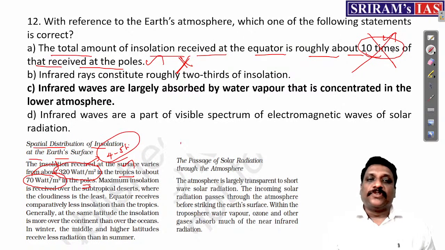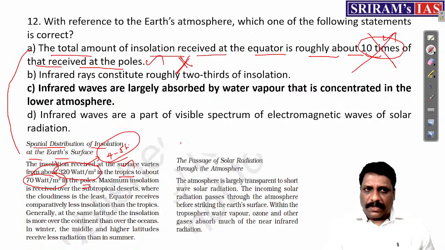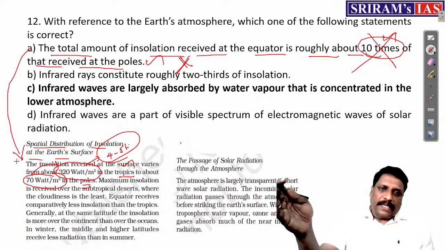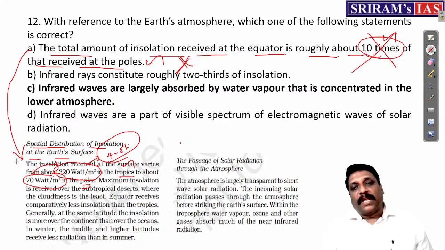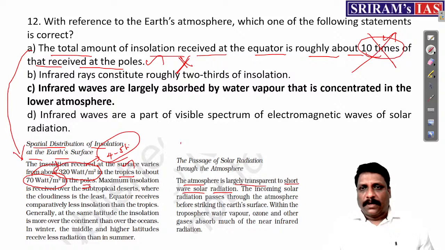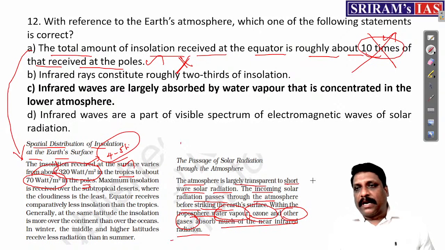So what I'm trying to say is, this statement I am eliminating using the knowledge I have taken from NCERT. Again, for example, one passage says the atmosphere is largely transparent to short-wave solar radiation. The incoming solar radiation passes through the atmosphere before striking the Earth's surface. And within the troposphere, water vapor, ozone, and other gases absorb much of the near infrared radiation.